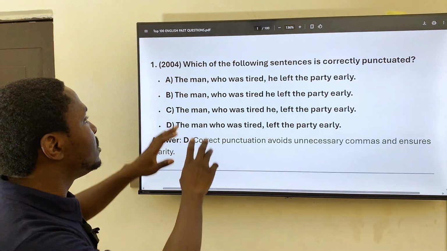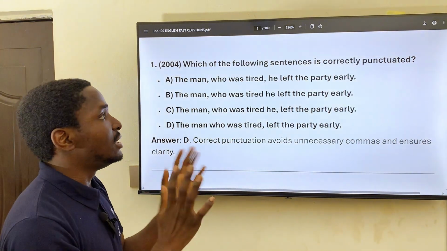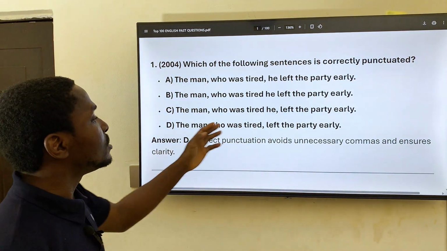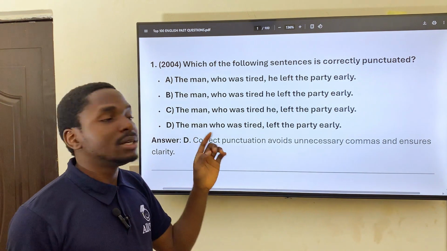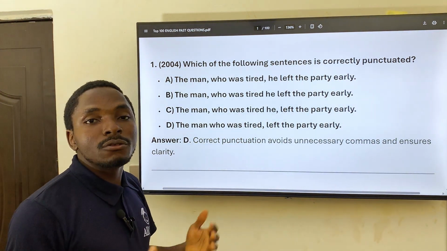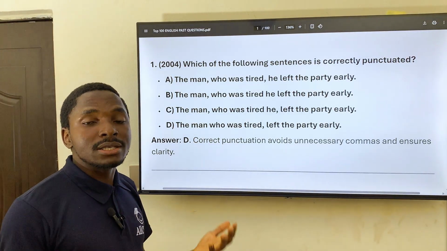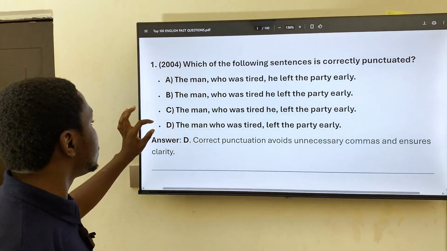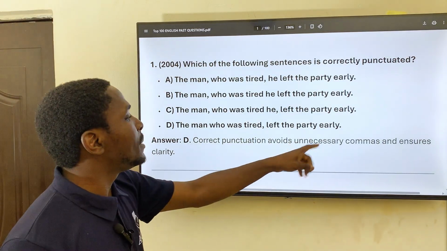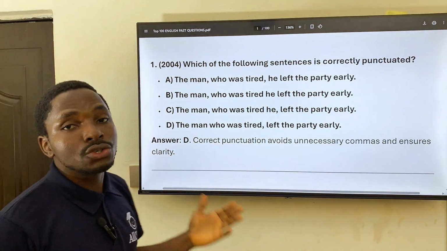So this sentence can only be divided into two parts. There is a man, the man was tired, and he left the party early. So we can break this question into two parts using one comma. The man who was tired left the party early. You must be careful of incessant or excessive use of punctuation in a sentence. It makes the sentence ridiculous. So this is the correct punctuation for the sentence. The man who was tired left the party early. Avoid unnecessary commas and ensure clarity.